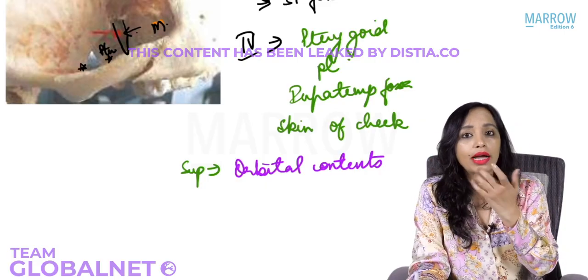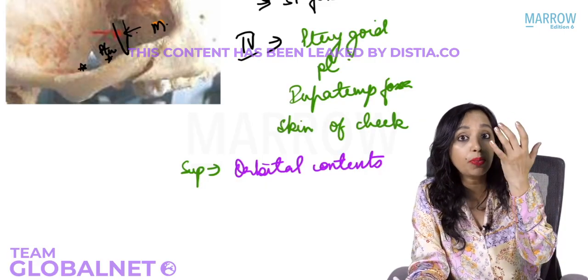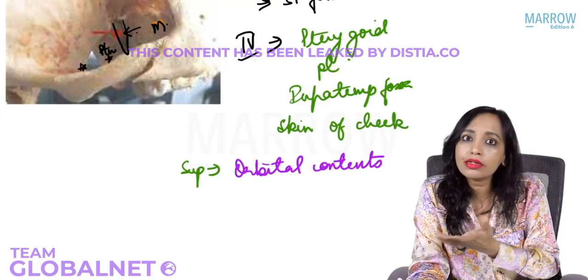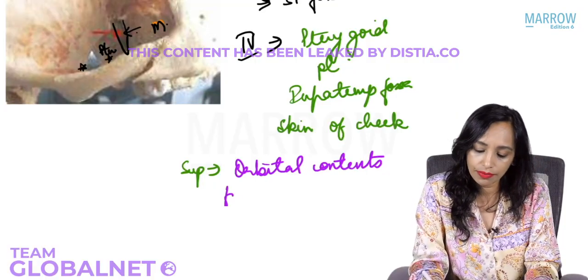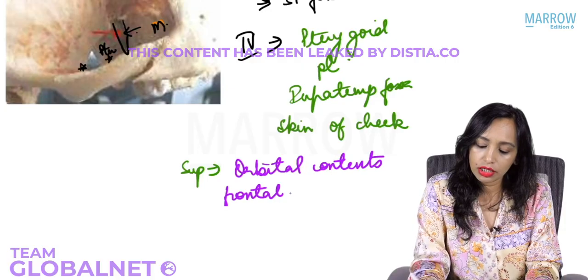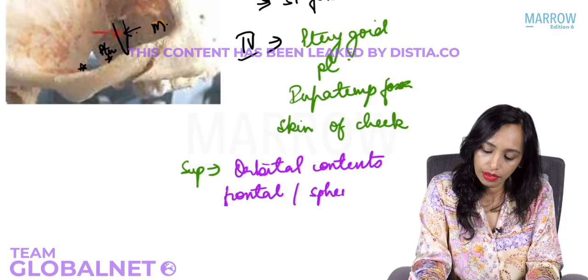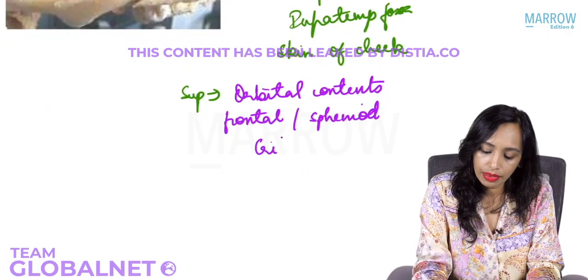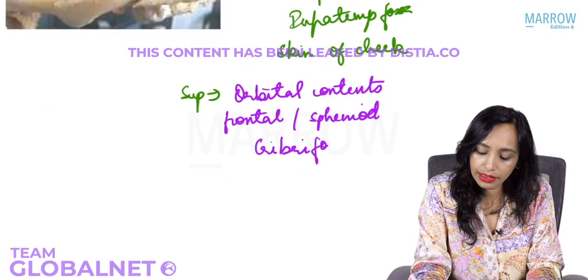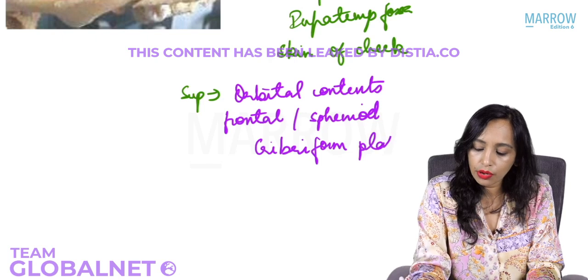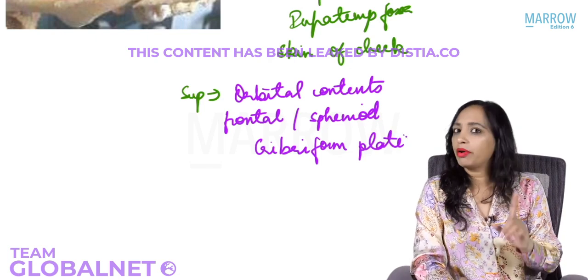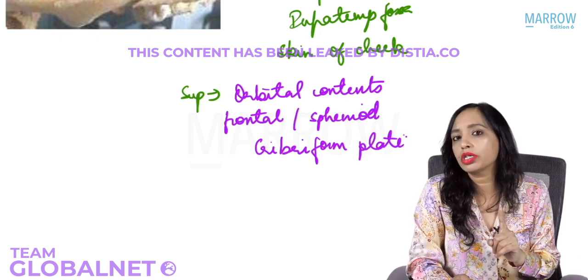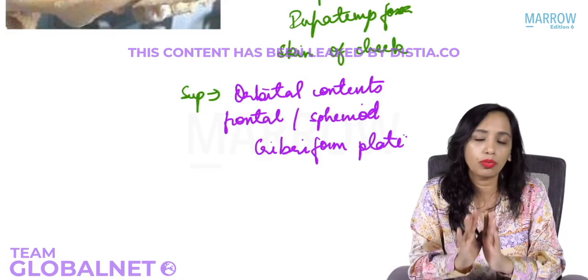Only the ethmoid sinus was stage 3. When it has gone further superiorly to involve the frontal sinus, sphenoid sinus, cribriform plate, that is stage 4. Just remember, it is very simple. Stage 1: just the mucosa is involved, there is no bone erosion.